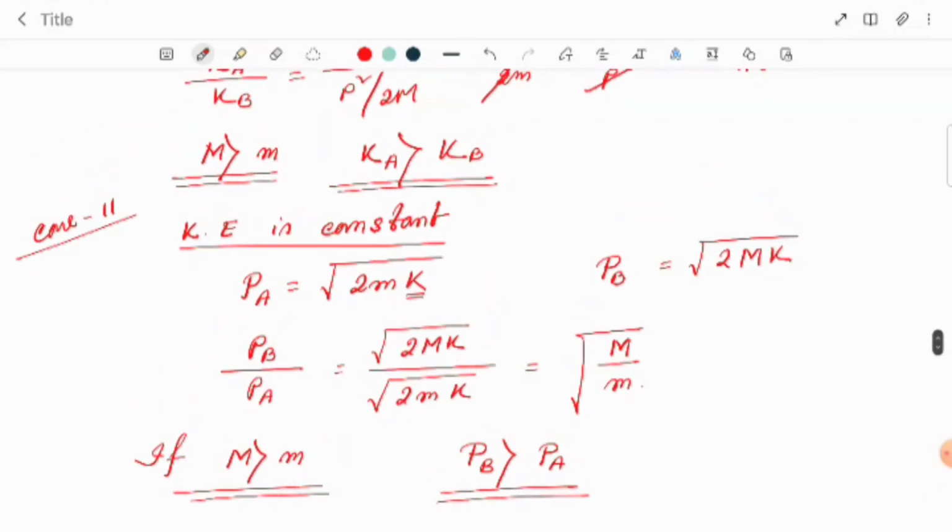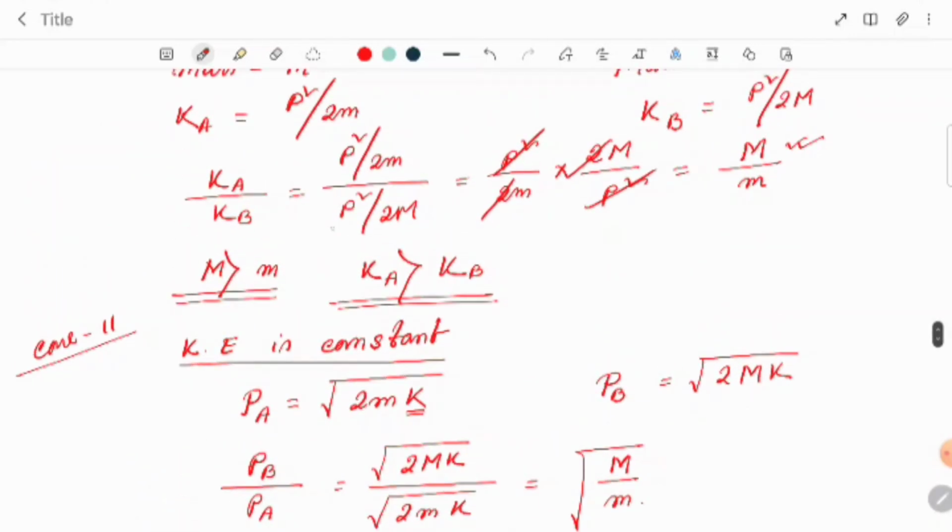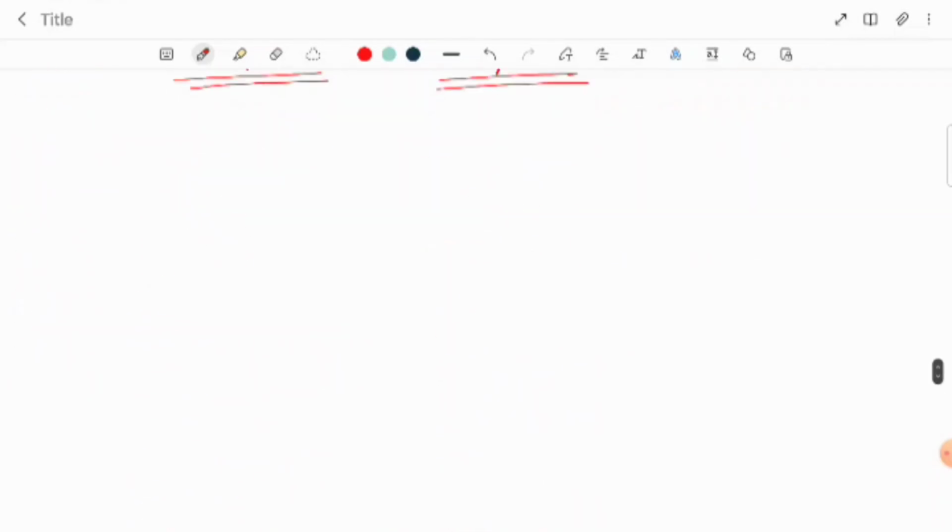Which one was different in the first case? In the first case the momentum was the same, and the kinetic energy of the light body was much more than the kinetic energy of the second body, the heavy body. So these are the differences. This type of question can come. Work energy theorem is a very important topic, please do that.